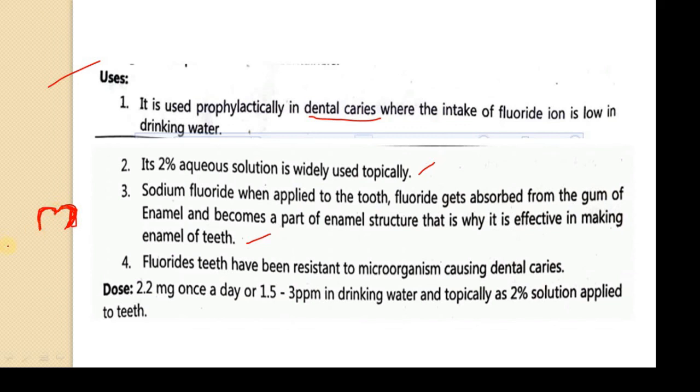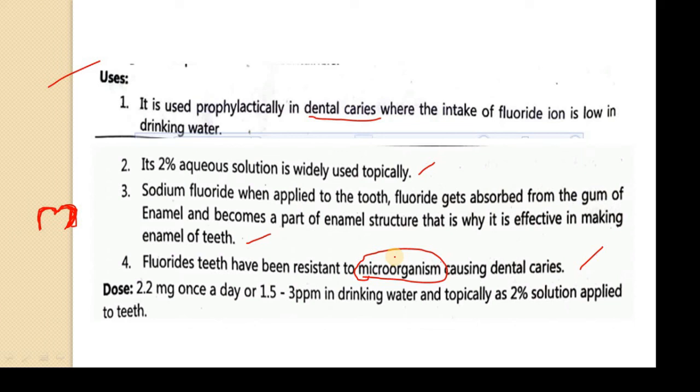Then fluoride teeth are resistant to the microorganisms causing dental caries. This part you know very well. That's why we have included it as our dental product. It resists the microorganisms which cause dental caries. As you know, these microorganisms release acids, and those acids form cavities in our teeth, and this fluoride will not allow that acid formation.